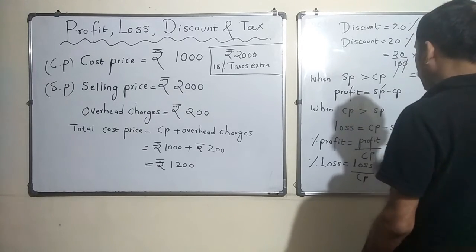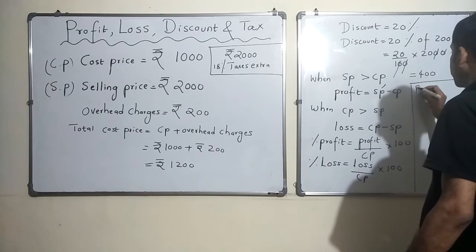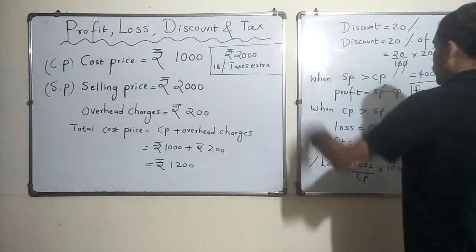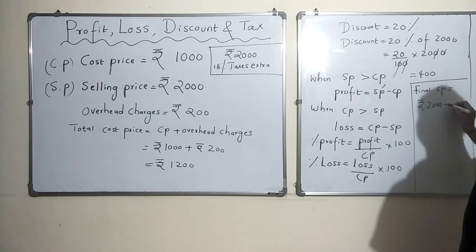Now the final selling price is nothing but 2000 rupees minus your discount, correct? 2000 minus discount is rupees 1600.